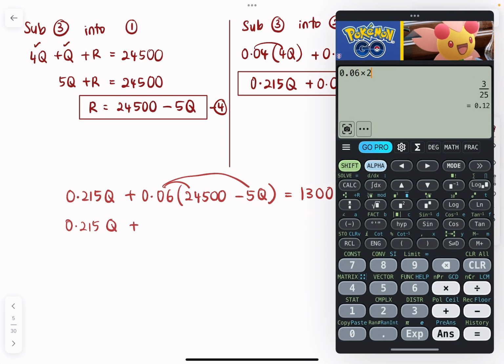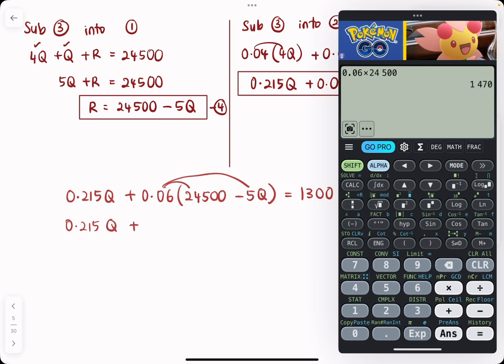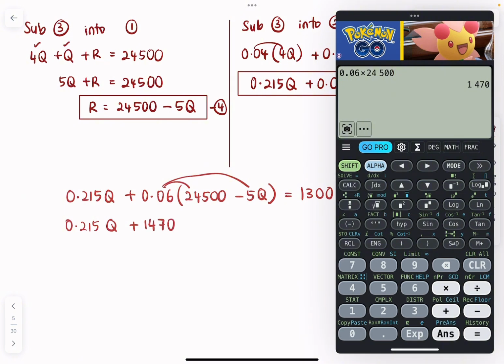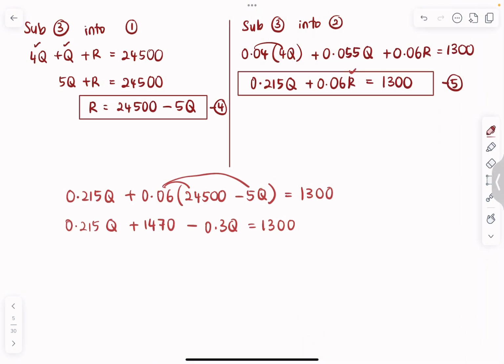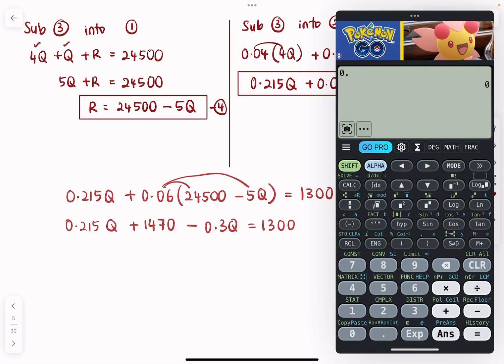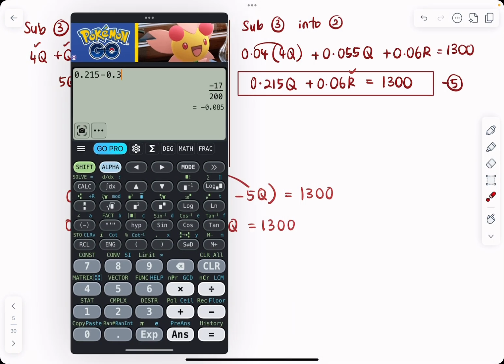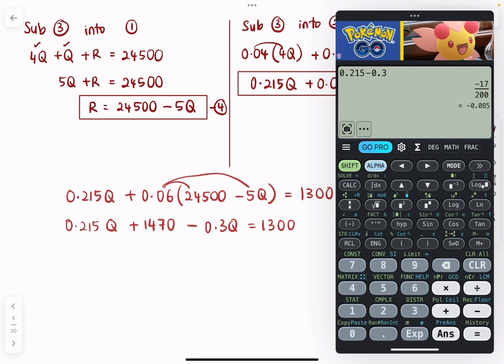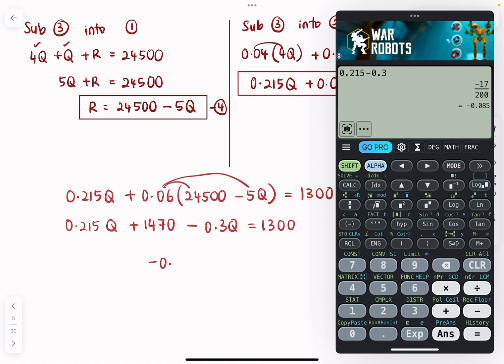0.06 times 24500 is 1470. 0.06 times 5, we get 0.3Q equals to 1300. Now the Q's we can minus off. So we'll get 0.215 minus 0.3 is negative 0.085.